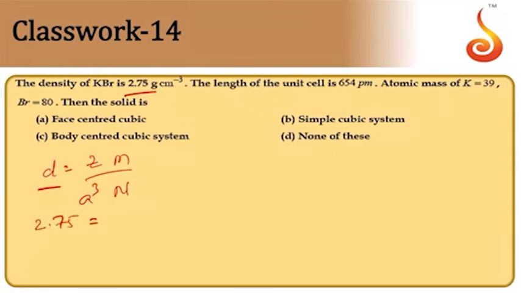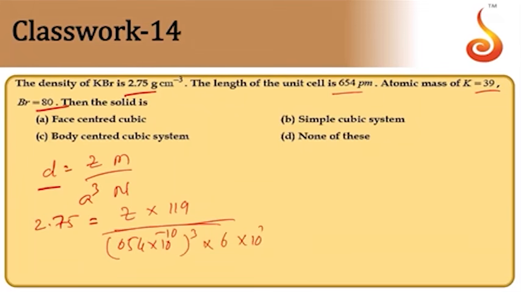So 2.75 is equal to, d is given as 2.75, Z we need to find out. Z into molar mass, meaning 39 and 80 together, so 119 by a cube. The value of a is given there, so 654 into 10 to the power of minus 10, which in centimeters, the whole cube, into Avogadro's number 6 into 10 to the power of 23.